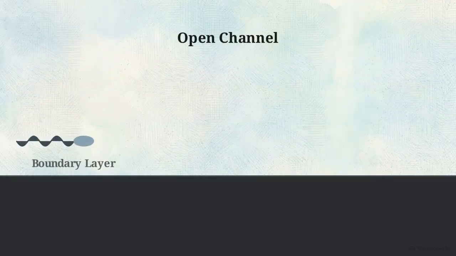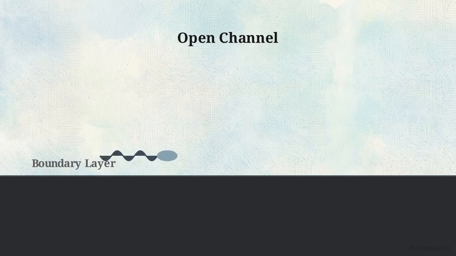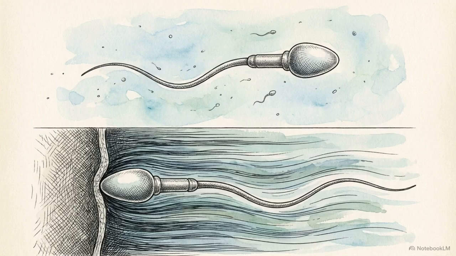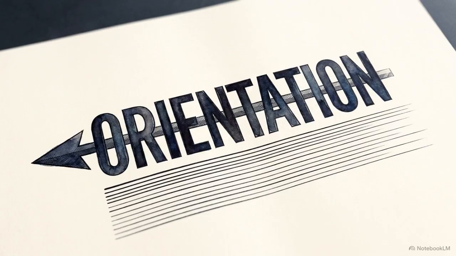Trapping results from hydrodynamics. The flagellar beat traces a conical envelope. Upon collision, it aligns with the wall, forcing the propulsion vector into the boundary. Locked in a two-dimensional plane, cells slide along the surface layer, unable to return to the channel's open center. By restricting cells to the wall, the reproductive tract forces them into the steepest part of the shear flow gradient, which is the prerequisite for rheotactic navigation.